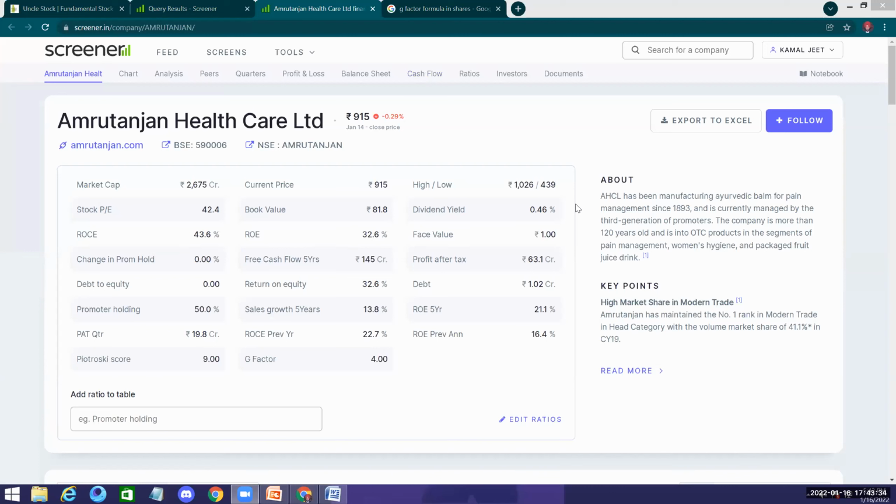Is there any place where we can find that FIIs are increasing their shareholding in particular stocks? Okay, you have asked for it, sir. I will give it to you today itself.